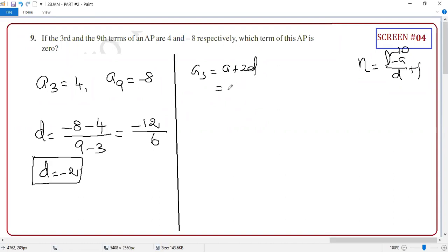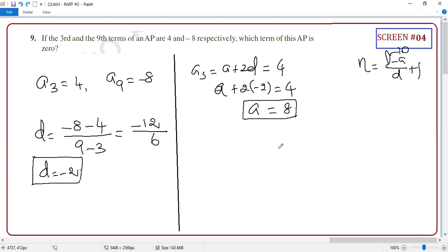So A plus 2 into D is 4. I'll do mind calculation, but for you only, I'm writing everything. If I write from here itself, I'll write A directly. So A equal to what? Can you tell me the answer directly? Eight. Minus 4 this side will come now. So A is 8. So you got A this and D this.